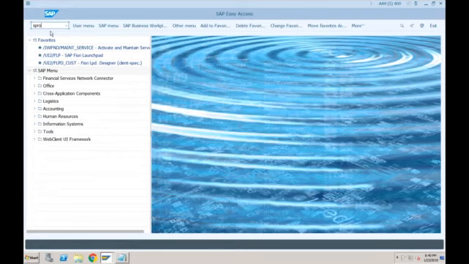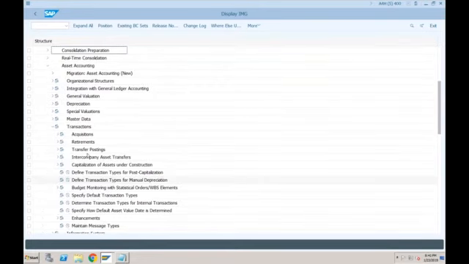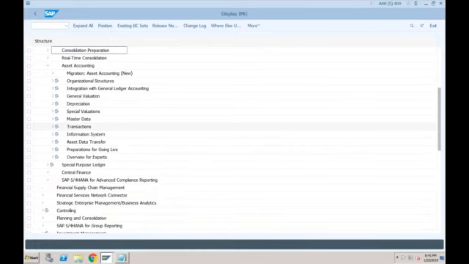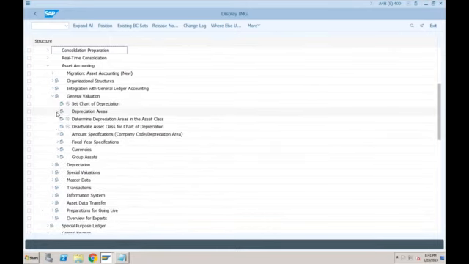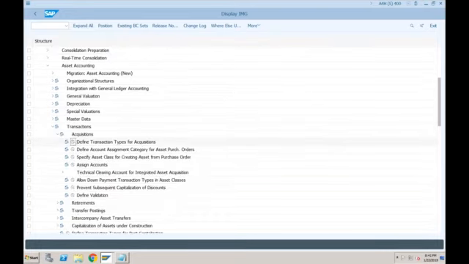So in asset accounting, you have these transactions. Let me go to general valuation, depreciation areas. No. Okay, acquisitions, define transaction types for acquisition.